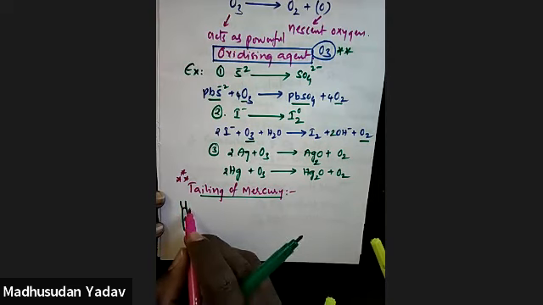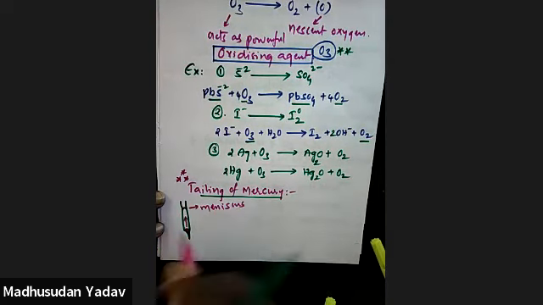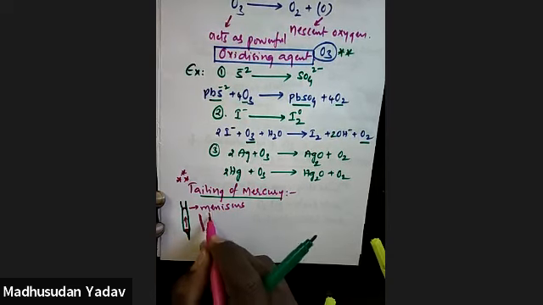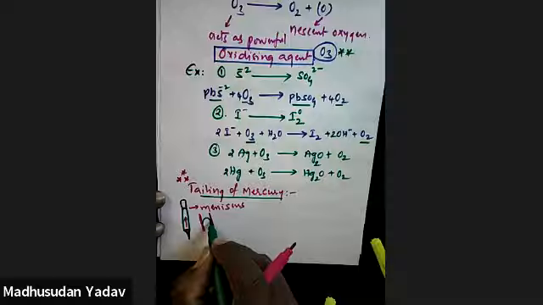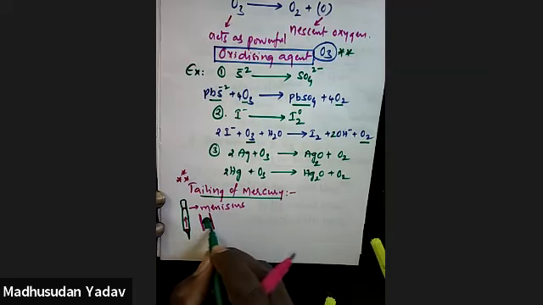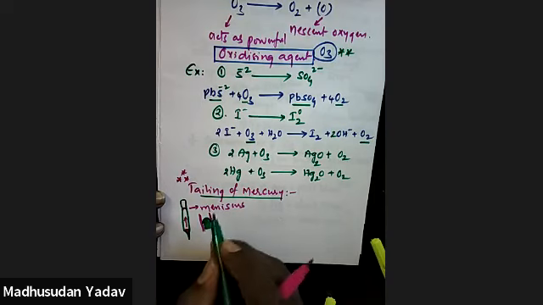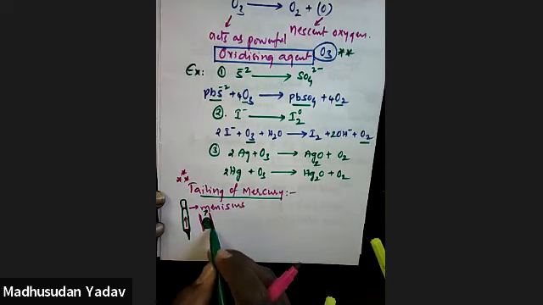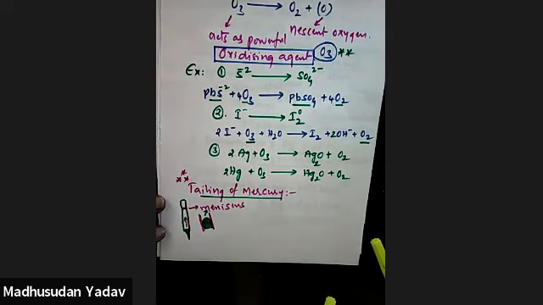This is called meniscus. That means if you take a test tube or anything, this type of formation of the liquid is called meniscus. Have you understood what meniscus is?